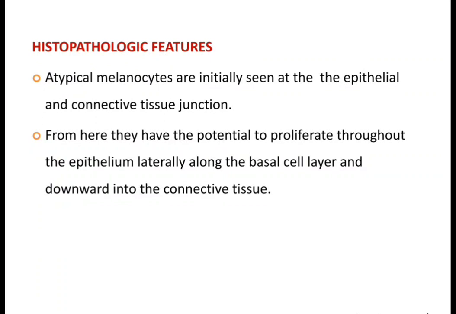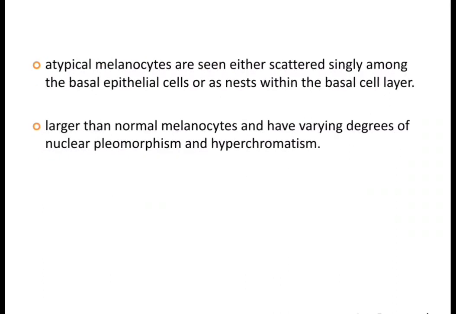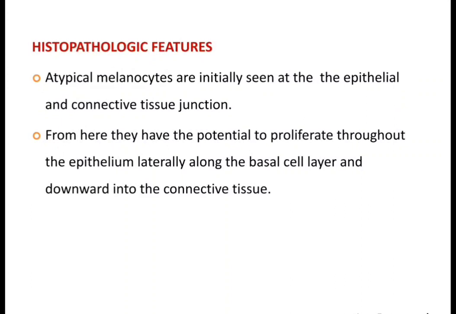Histologically, we will see atypical melanocytes which are initially seen at the epithelium and connective tissue junction. From here they can spread in two directions, that is the two growth patterns. In the radial growth pattern, they are spreading laterally along the basement membrane. Whereas in the vertical growth pattern, as we have read in the clinical features, they have penetrated the basement membrane and invaded the connective tissue. So these are the two growth patterns.